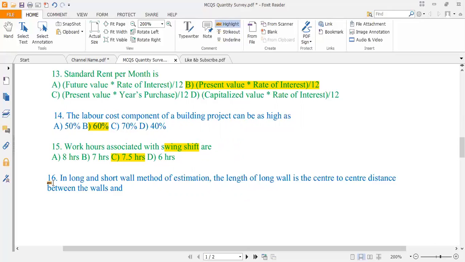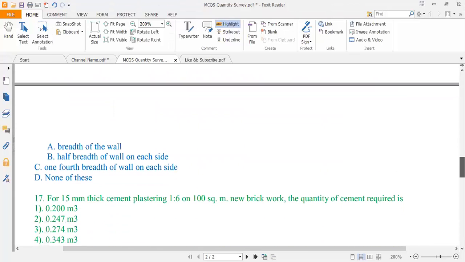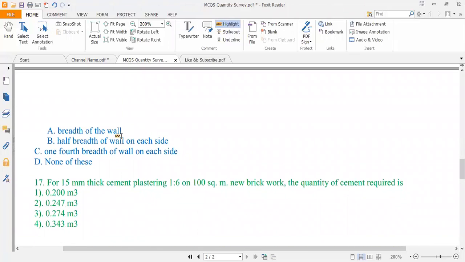Now, 16. In long and short wall method of estimation, the length of long wall is the center to center distance between the walls and option A, breadth of the wall, half breadth of the wall on each side, 1/4 breadth of the wall on each side, none of the above.